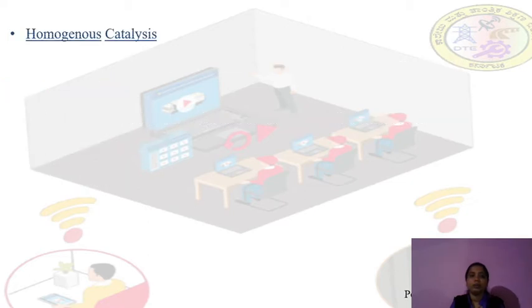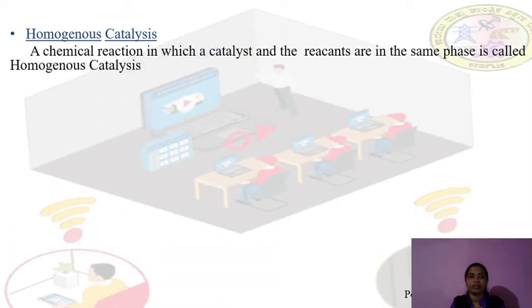Now homogeneous catalysis. Homogeneous catalysis means a chemical reaction in which the catalyst and the reactant are in the same phase. That means if the reactant is in the gas phase, the catalyst is also in the gas phase.